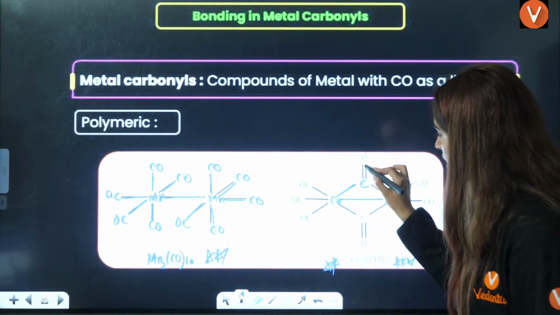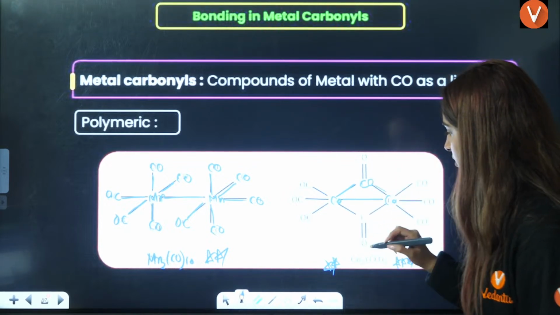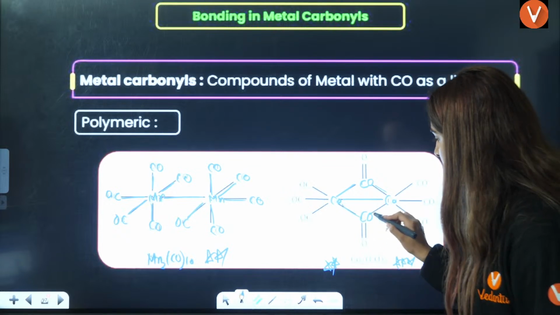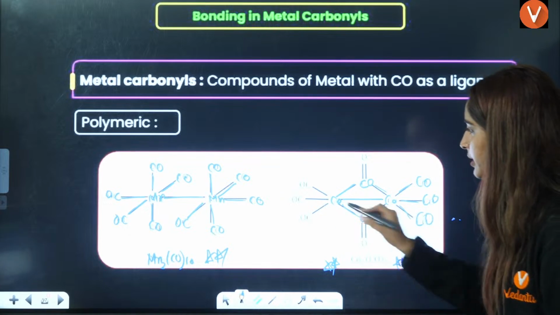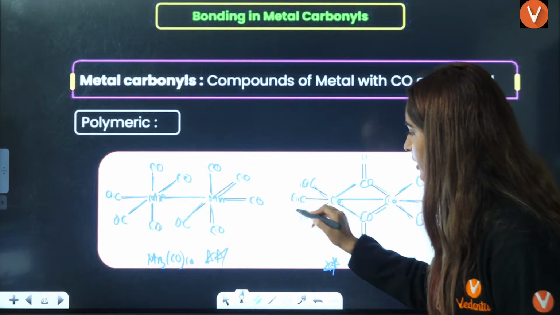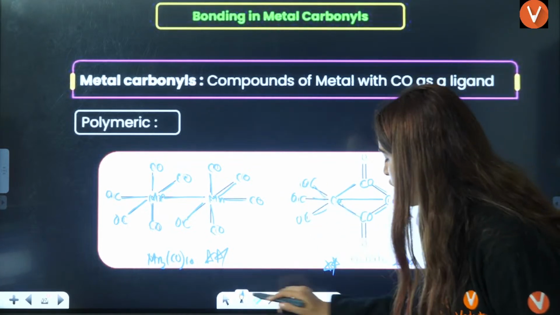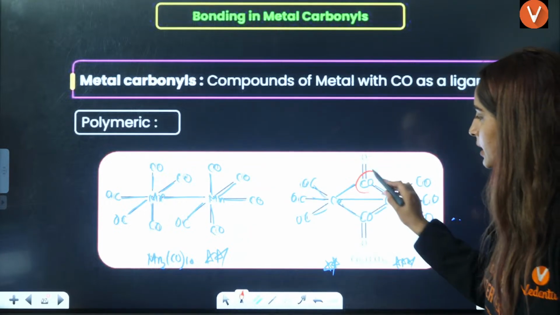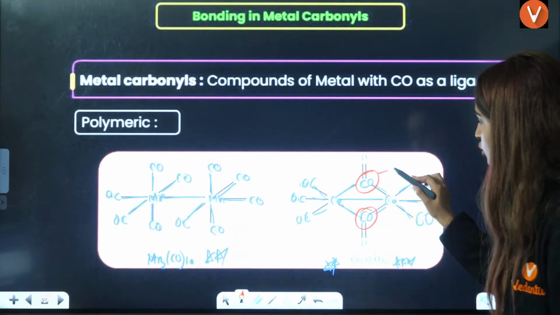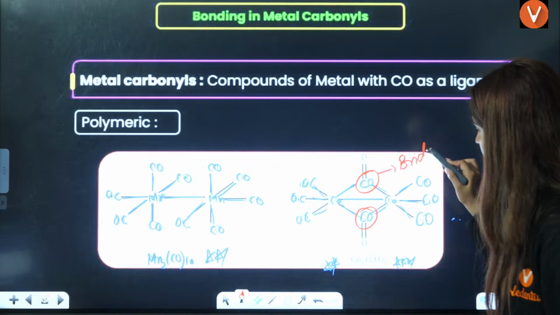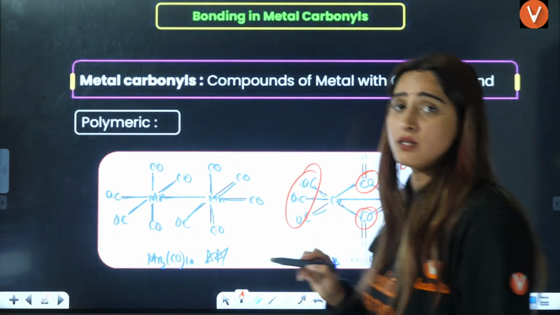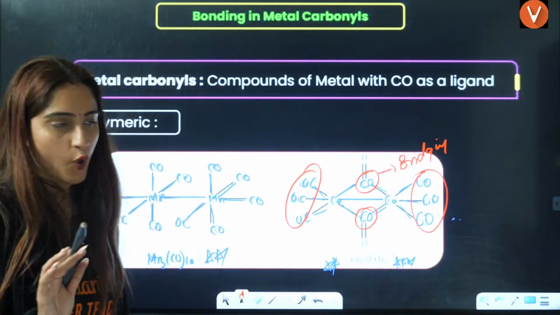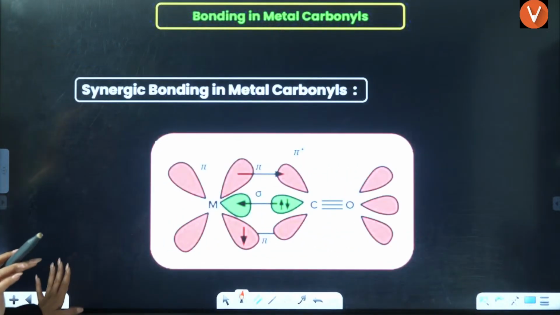Here you have one bridging ligand, right? There is one bridging ligand, three terminal here. So from here they ask you the question, how many bridging ligands do you have? So you have two bridging ligands and 6 terminal carbonyl ligands. That you can answer.